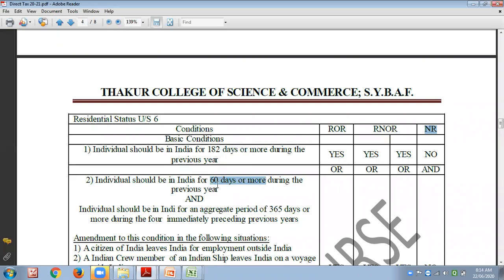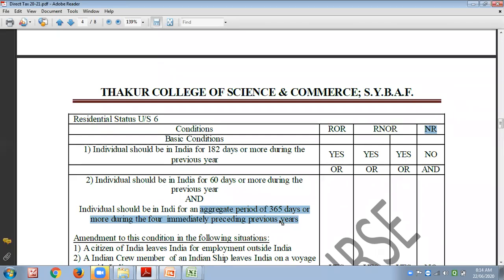But if you are fulfilling 60 days, then there is a condition of and. 60 days and what? He should be in India for 365 days or more in the 4 immediately preceding previous years. So excluding this previous year, if your previous year is 2019-20, then 18-19, 17-18, 16-17 and 15-16 will be your 4 immediately preceding previous years.